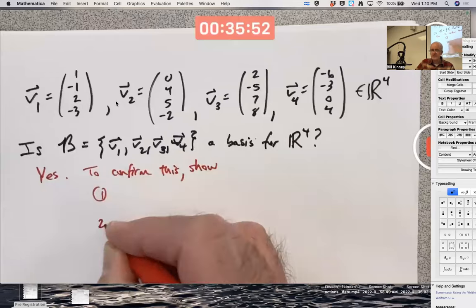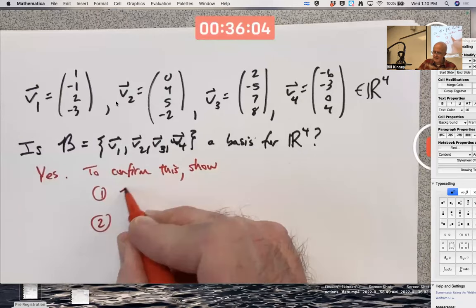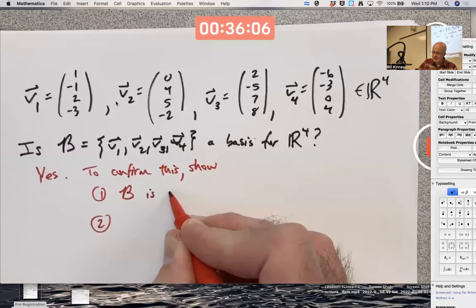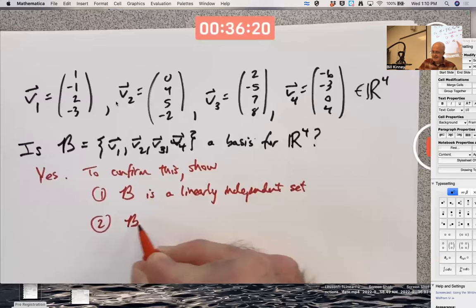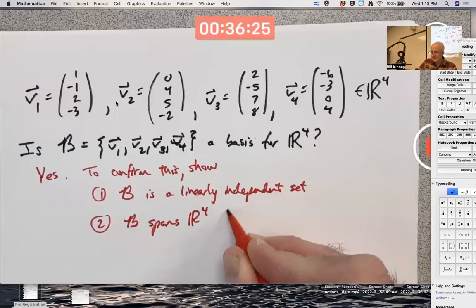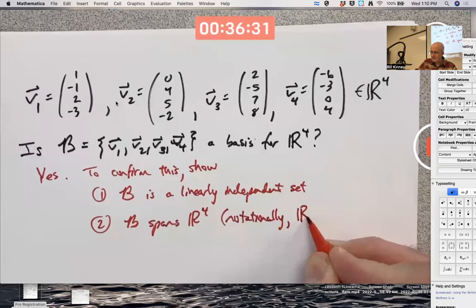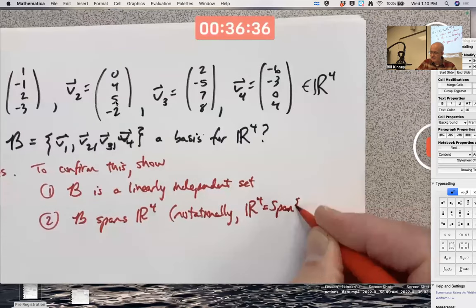It is related to putting them in a matrix and doing row operations, but describe the properties that they need to have in words. I need to show this is a linearly independent set. B is a linearly independent set. And I also need to show what else? Yeah, I need to show B spans R4 notationally. R4, all of 4-dimensional space, is the span of those 4 vectors.